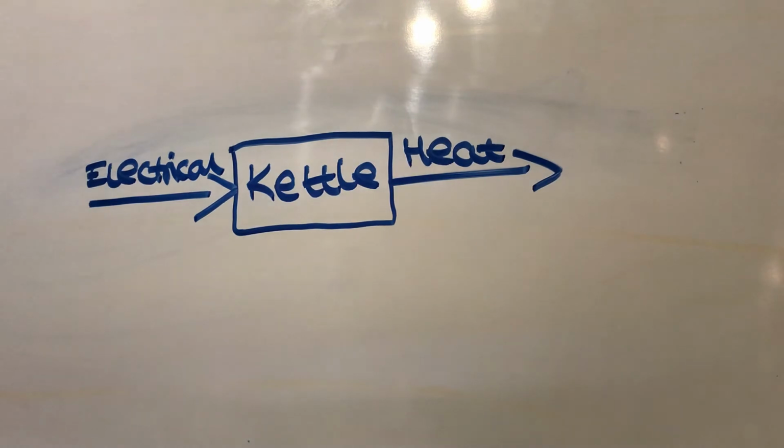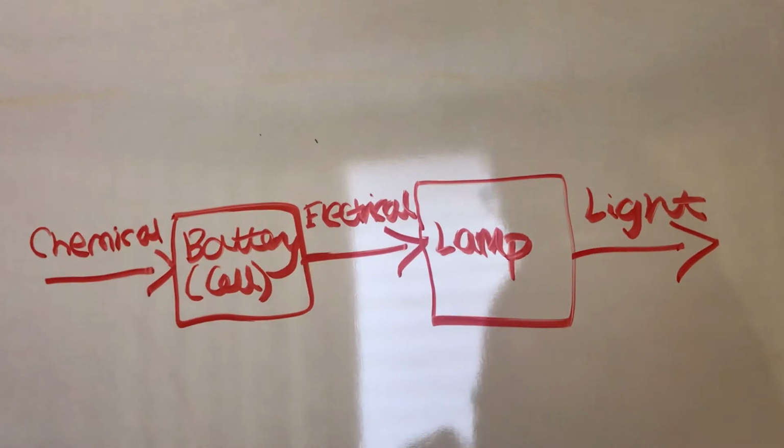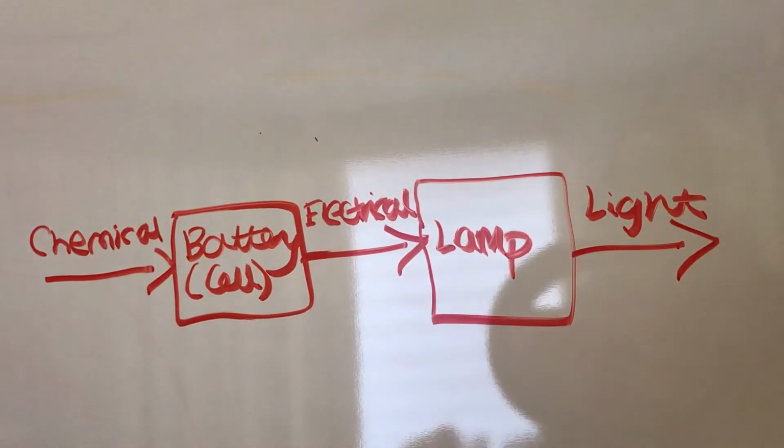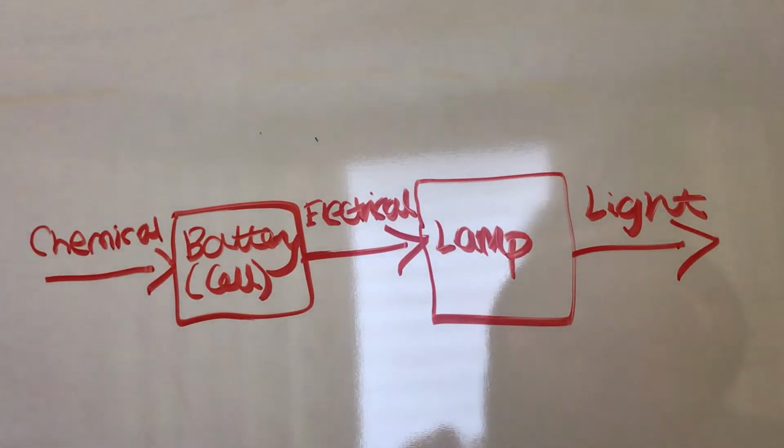Sometimes we have multiple energy changes in a device or in a system before the final output energy is released. So it might not just be electrical, kettle, heat. It might be something, then a system, and then another kind of energy, and then a system, and then the final output. So an example of that is this one here. We have chemical energy going into a battery, the electrical energy going out of the battery and into the lamp, and then light energy coming out of the lamp. So let's talk through this a wee bit more.